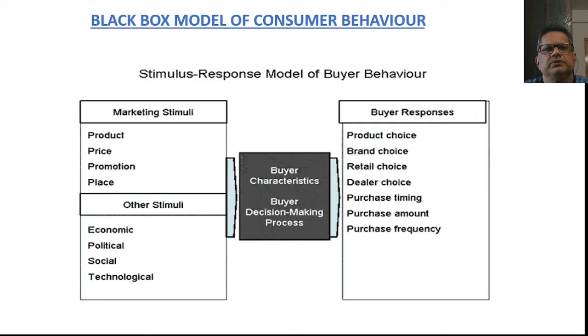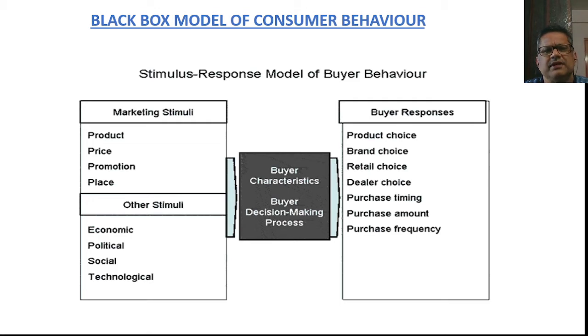So friends, the three things one needs to understand in the black box model of consumer behavior are: the first one is the stimuli, the second one is the black box, that is the consumer mind, and the third one is the buyer's response. In the stimuli we have discussed two types. One is the marketing stimuli, that is the 4 P's: product, price, promotion and place.